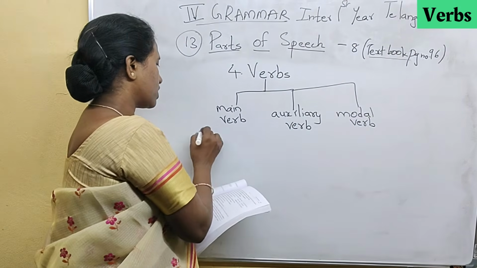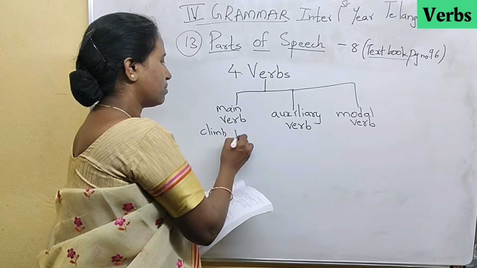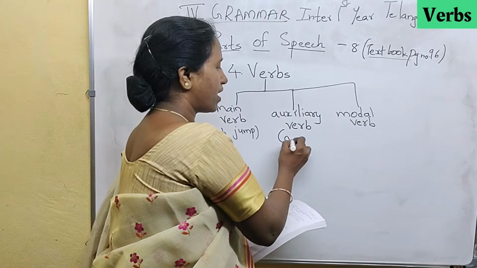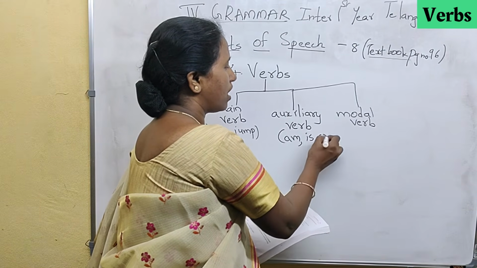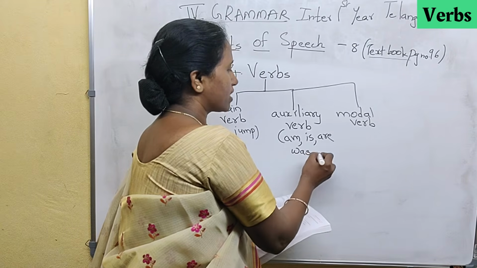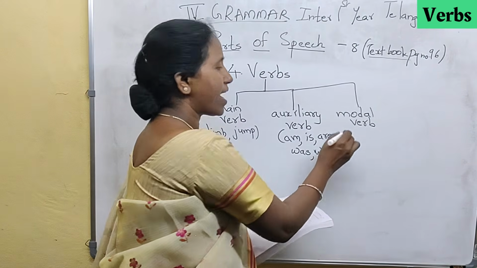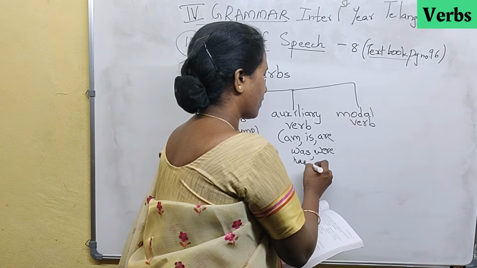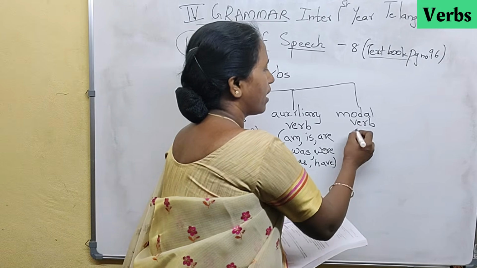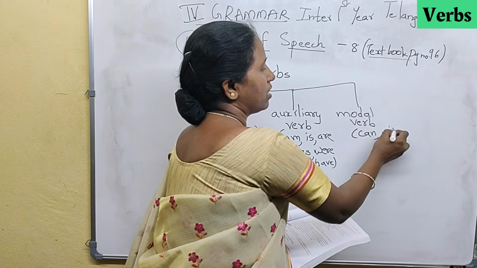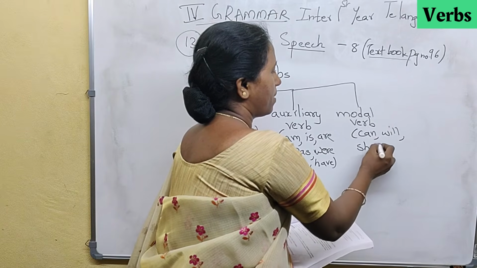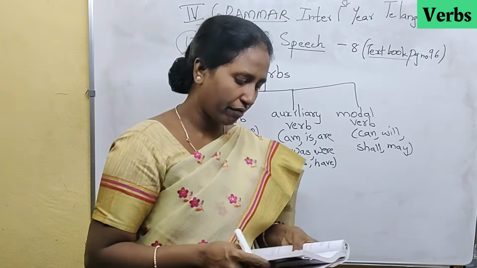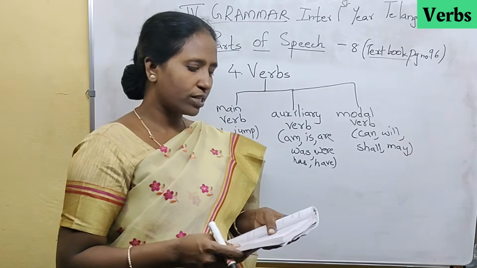Main verb means the action. Climb, jump, cook. All these are main verbs. Auxiliary verbs are am, is, are, was. All these are auxiliary verbs. Were, has, have. All these are auxiliary verbs. And then modal verbs are can, will, shall, may. All these are modal verbs. So these are the different types of verbs. And now we go to the transitive verb.